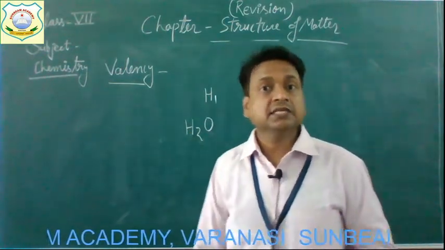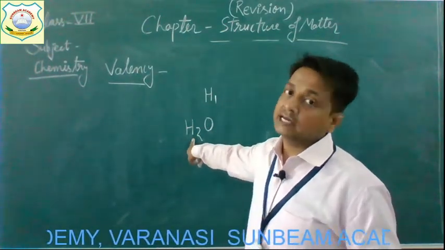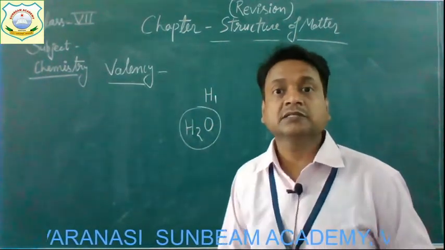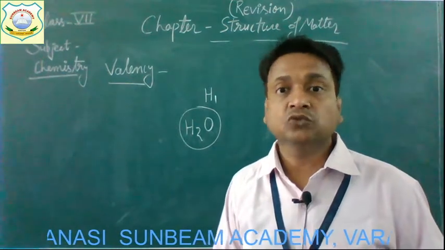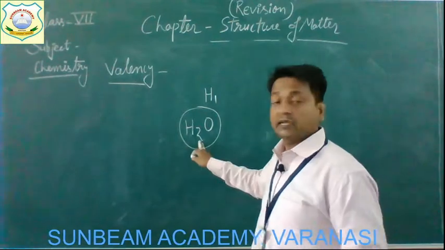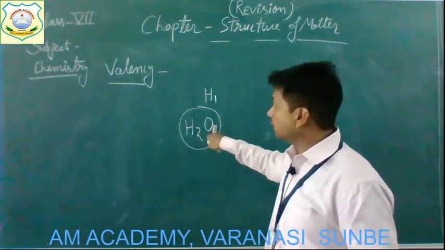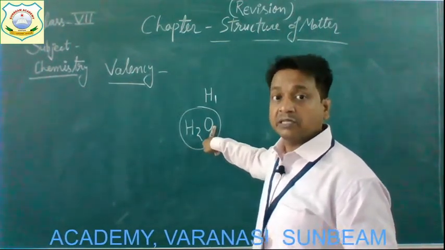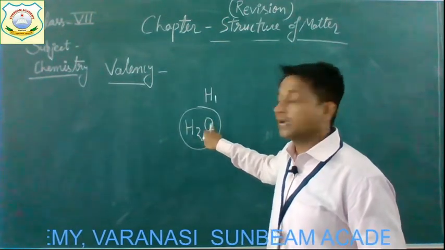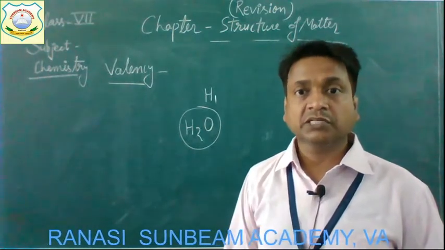That is, the valency of oxygen is 2. So it can combine with two hydrogen atoms at a time and form one molecule of water, represented as H2O. This simply shows that two atoms of hydrogen and one atom of oxygen are present. Okay, children?